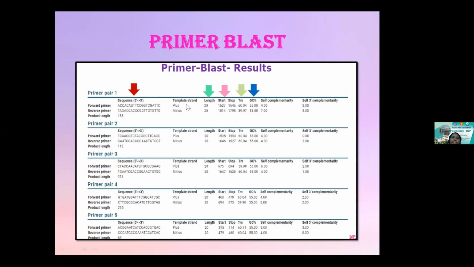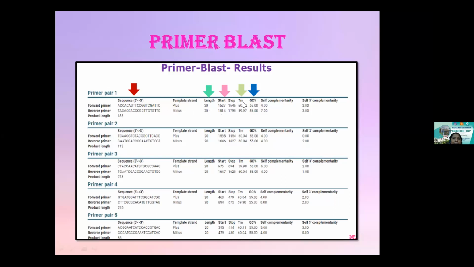It is telling me where it binds. The forward primer will always bind to the plus strand, and the reverse will always bind to the minus strand. The length of each primer is given as 20 and 20. The forward primer starts at 1627 to 1646, and you can see the reverse primer running from 1814 to 1795.